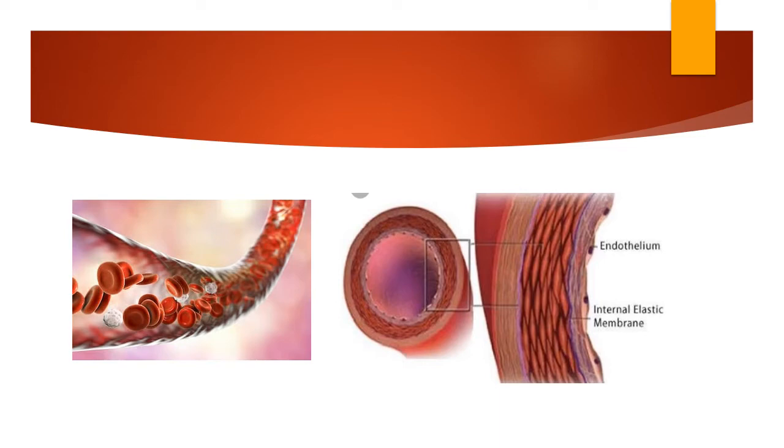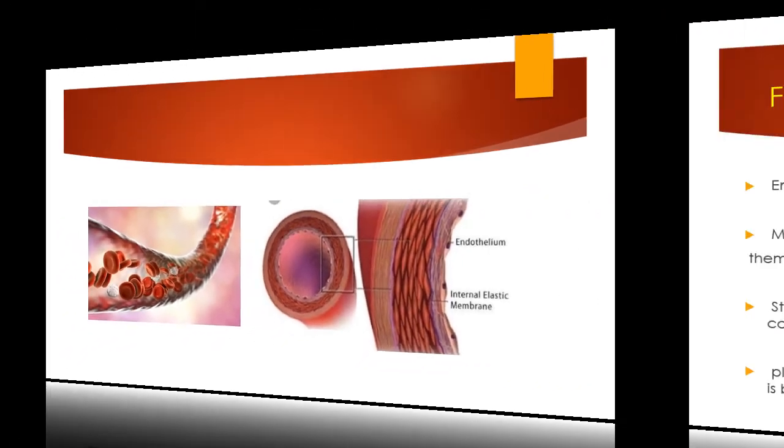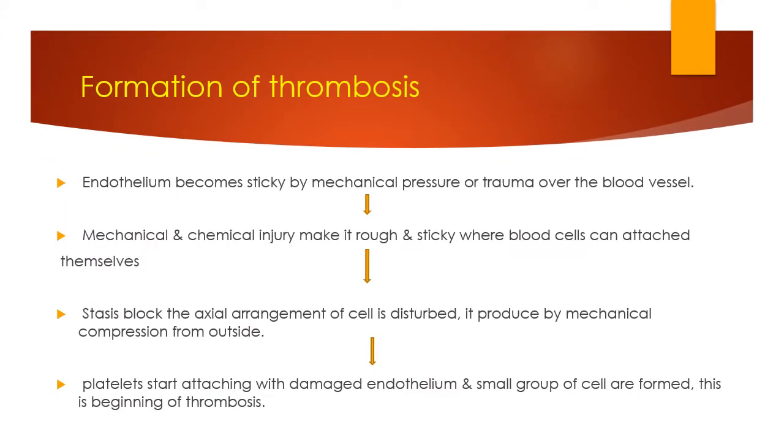But why do blood clots occur in the blood vascular system? There are many causes. But before starting the causes, we want to know how thrombosis is formed in the blood vascular system. These are the normal mechanisms of the blood vessels, but anything that disturbs the property of the endothelium and the arrangement of the blood flow helps in the formation of a thrombus.